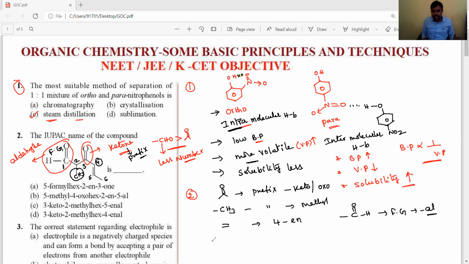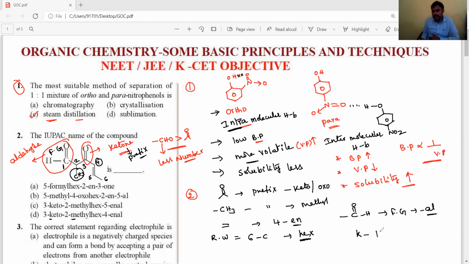Okay, and the root word, RW. The root word is the longest carbon chain. How many carbon atoms are present, dear students? 6 carbons are present. Then it is hex. On that root word, a double bond is present, so en, hexene, meaning 4-hexene, and the aldehyde functional group is there, so hexenal. Now its correct IUPAC nomenclature is 3-keto,